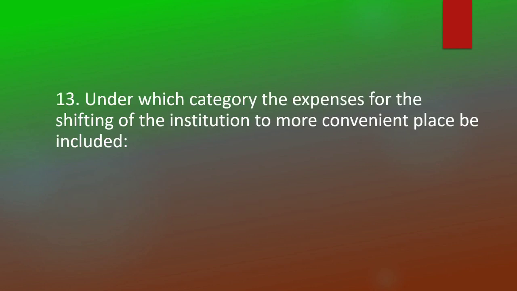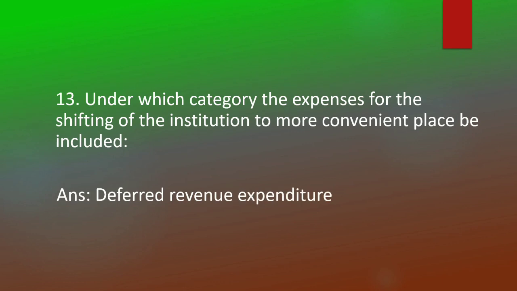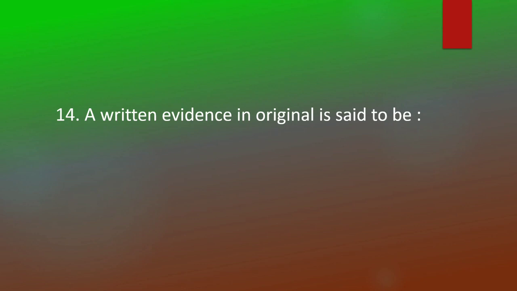Under which category should the expenses for the shifting of the institution to a more convenient place be included? Deferred revenue expenditure. A written evidence in original is said to be primary voucher.